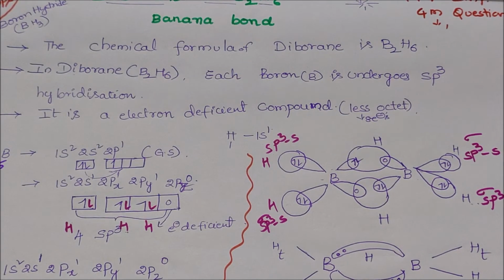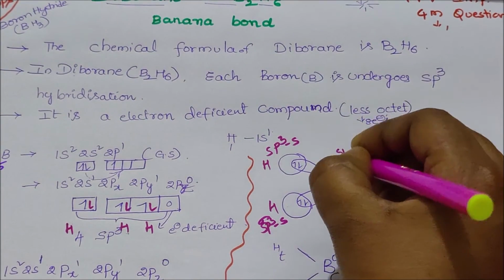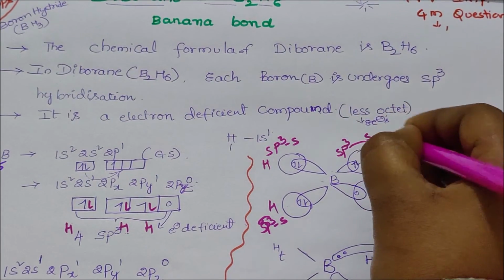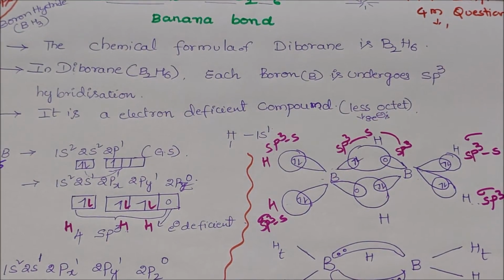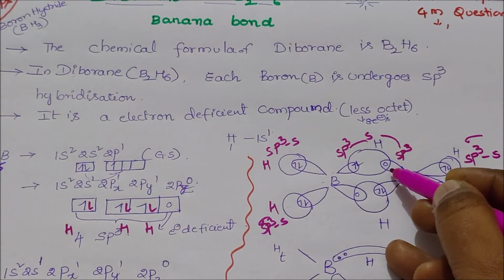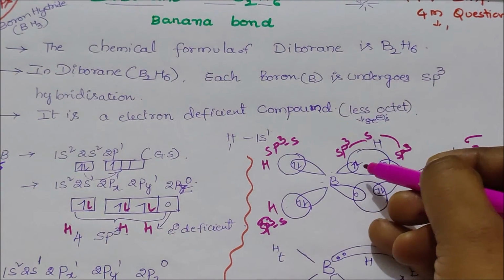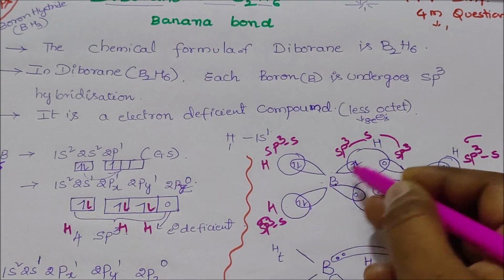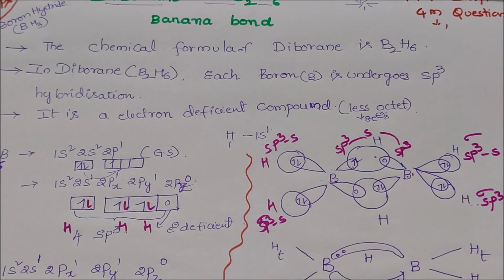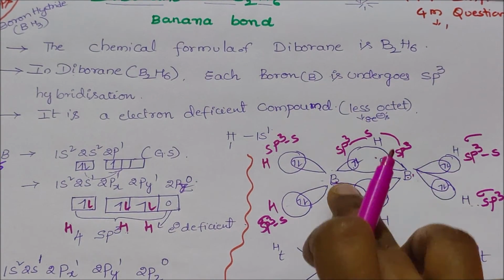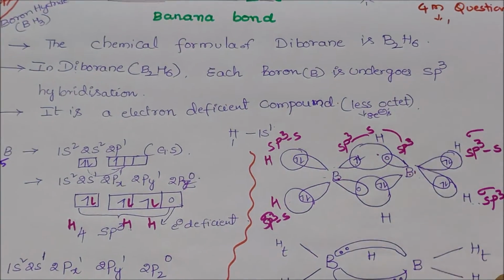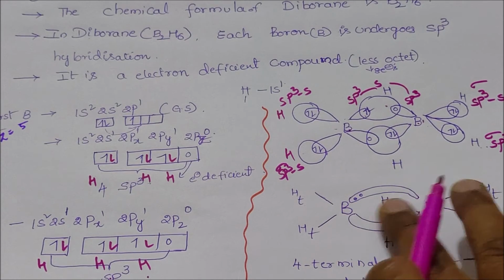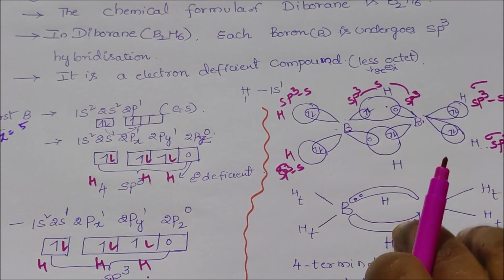But how is the bond formed with the vacant sp3 orbital? The vacant orbital of one boron atom, an orbital of another boron atom, and hydrogen combine to form a BHB bridge. Two bridges are formed. This is a banana bond.